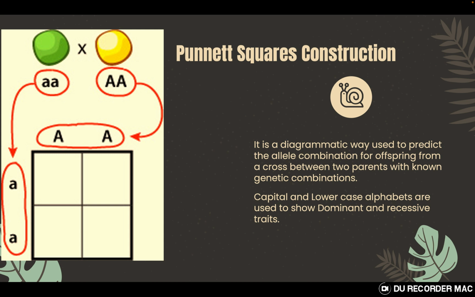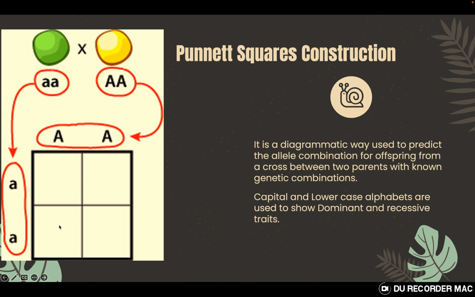So we need to understand that this particular capital A has the chance of combining with a small a, and this particular gamete has the chance of combining with another recessive allele over here. As a result, we would get 4 individuals.